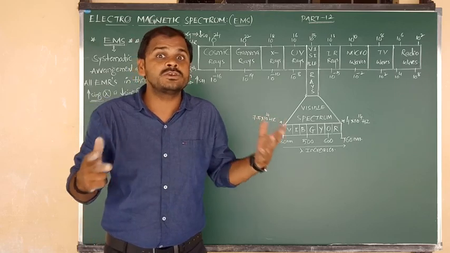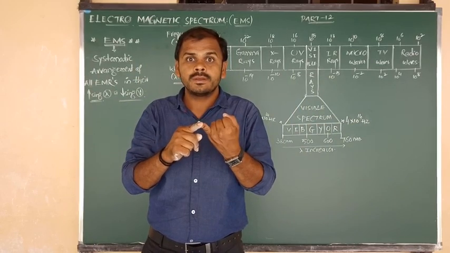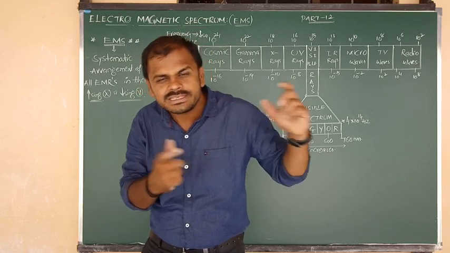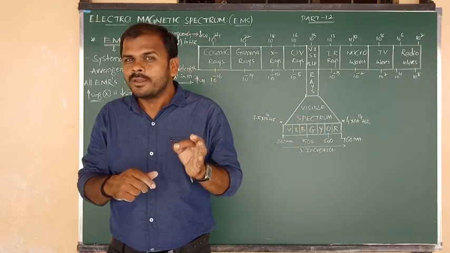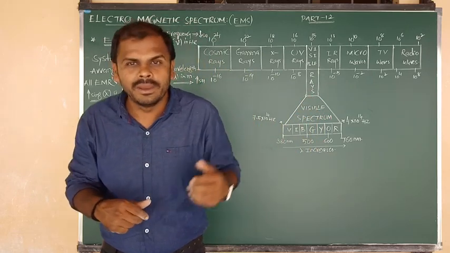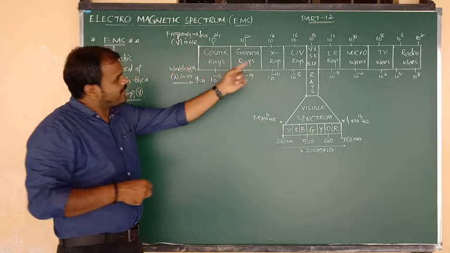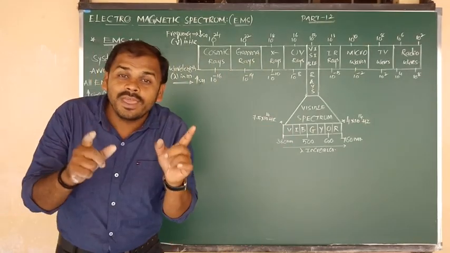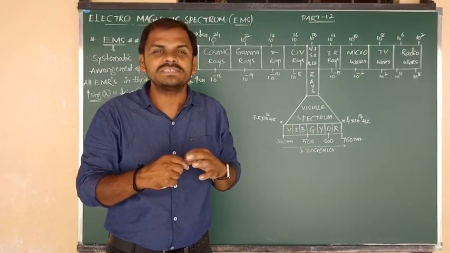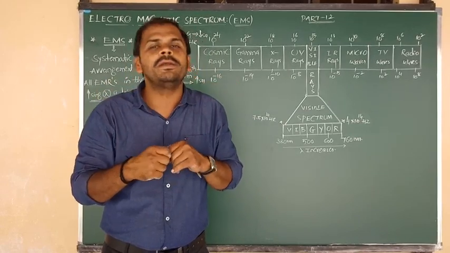After that, we have seen many very important properties of EMR. Number one, about traveling: electromagnetic radiations can travel even in vacuum. The meaning, as I have already told you, is that for their propagation they don't require any medium. And one more thing: all 9 types of electromagnetic radiations travel with the same speed. That speed is nothing but the velocity of light. What is the value in meter per second, beta? 3 into 10 to the power of 8 meter per second.